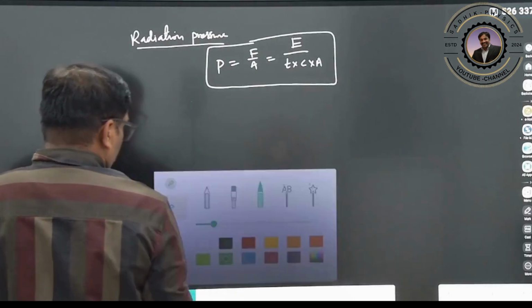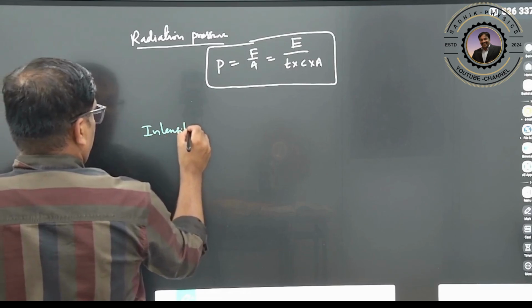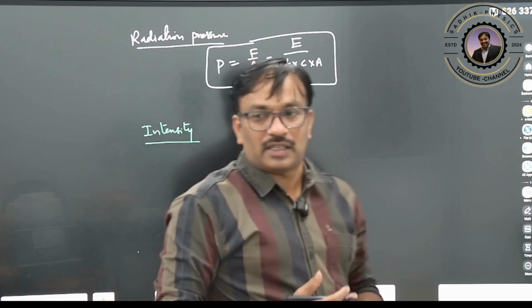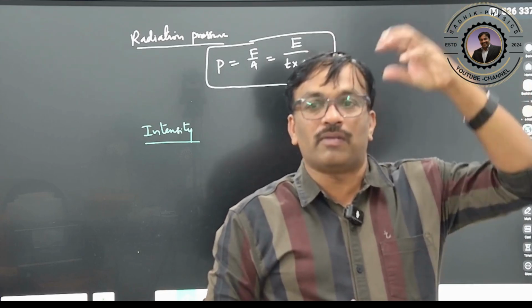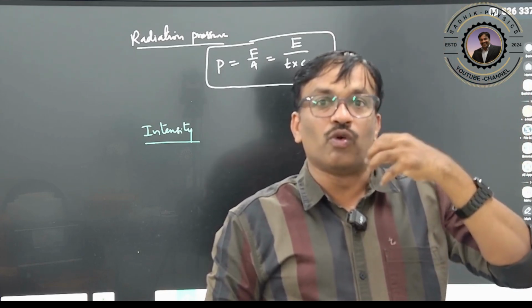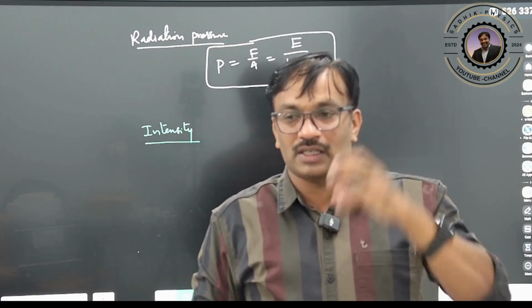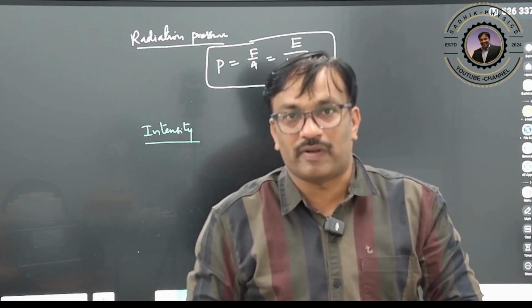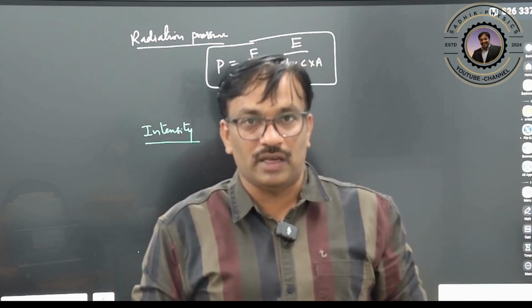First of all you should write the formula for intensity. So what is intensity? See, suppose there is a bulb. If you go near the bulb, you will feel more brightness. If you go away from the bulb, the intensity is very less. That means if you are going toward the sun, intensity will be very high. If you are going away from the sun, intensity will be much smaller.